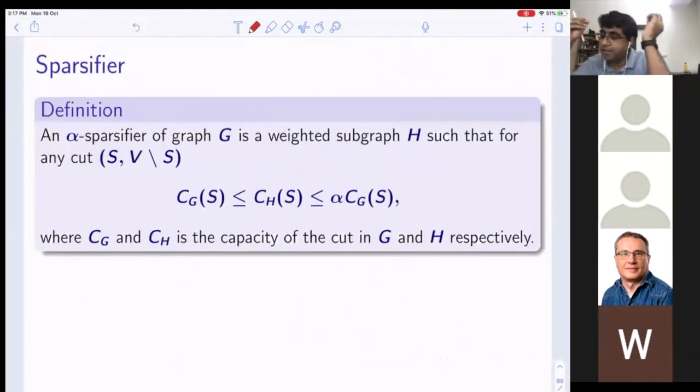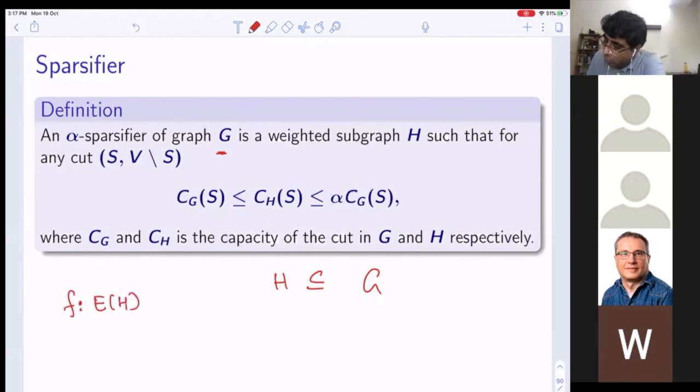So an alpha sparsifier of a graph G. You have a graph G, and H is a subgraph of G. Even if G is unweighted, H is going to be a weighted subgraph. What I mean by this is there will be a function f from E of H to some positive reals, such that, so H is this.